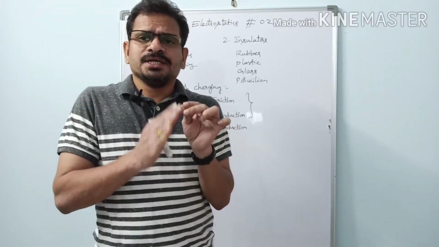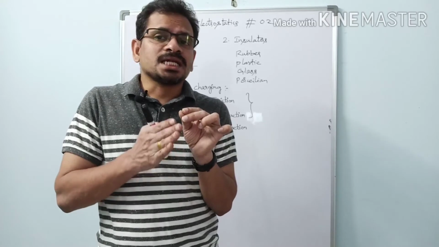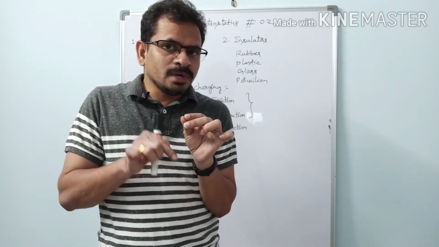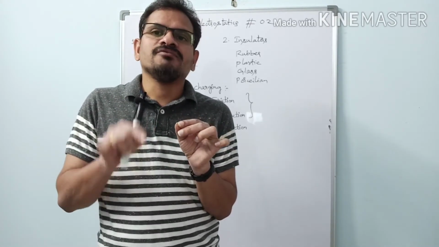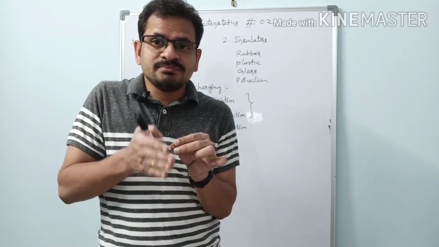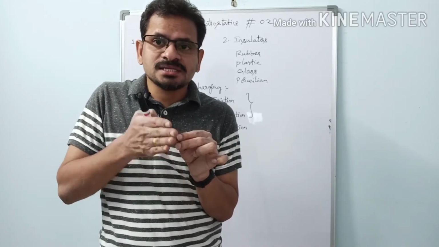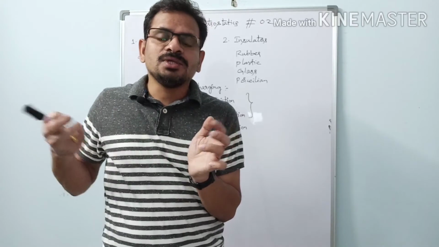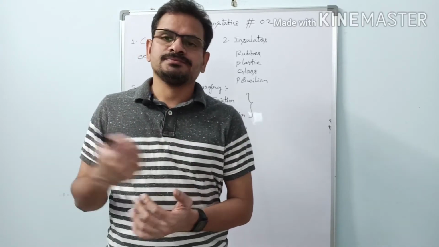These electrons are transferred from one body to another just because of friction, due to the interaction between the roughness of the two surfaces while rubbing, so they drag out the electrons from one body.